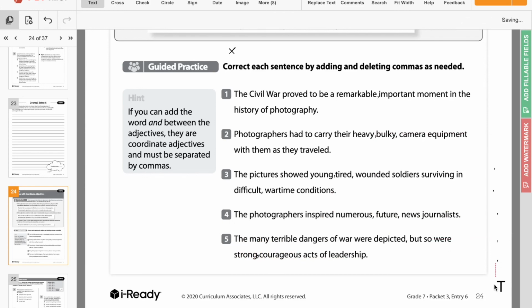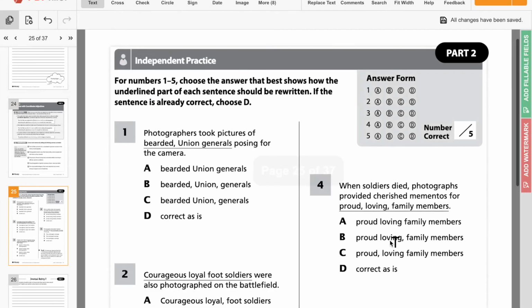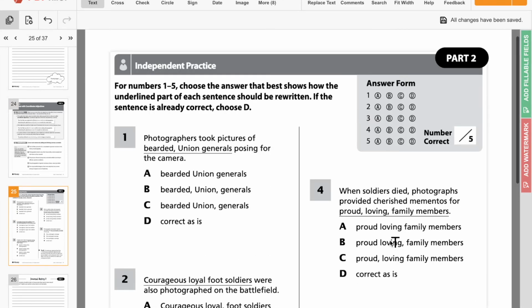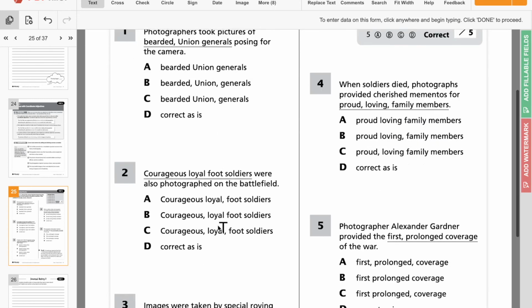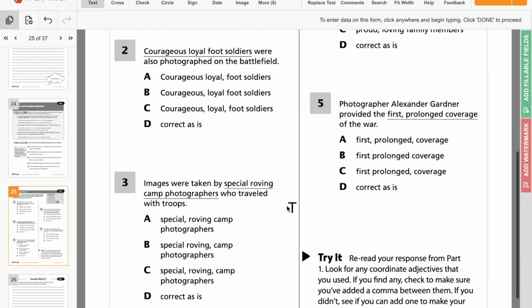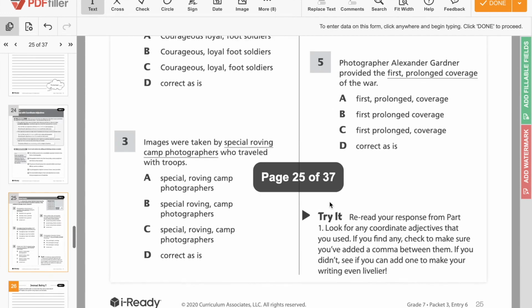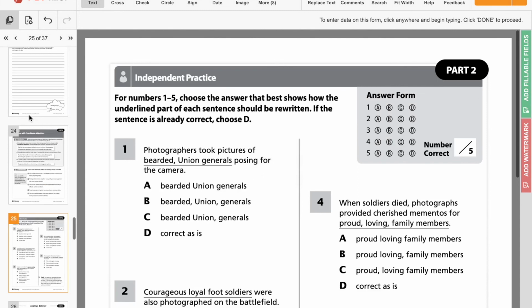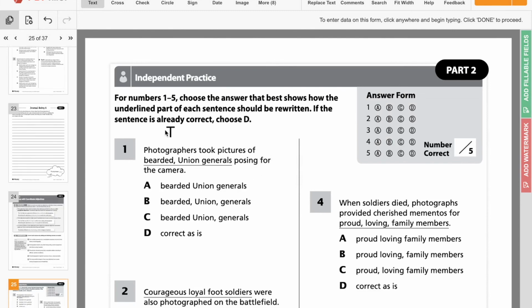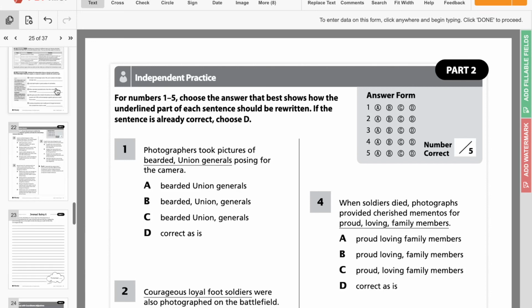So now you guys are going to take a look at page 25 on your own. It's going to ask you to say if they need to be rewritten. If it's already right, just put D. If not, choose the option that is the correct version. So yeah, if you guys have any questions, please contact me during office hours. And remember that you can choose between journal entry 6 or journal entry 5, or you can do both if you really want to. But we're skipping over pages 21 and 22 because we've already done those in our reading packet.